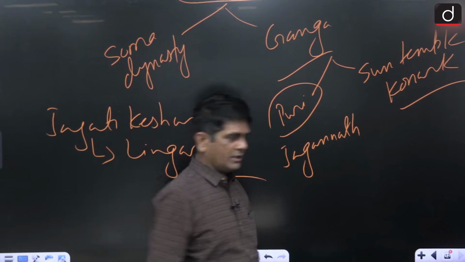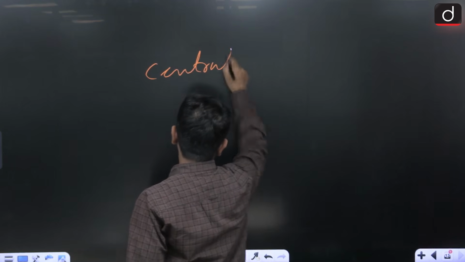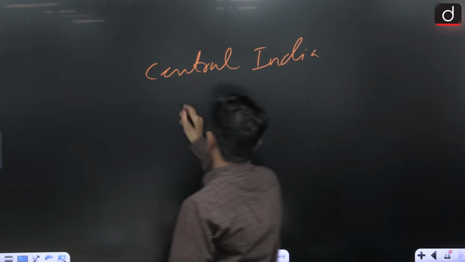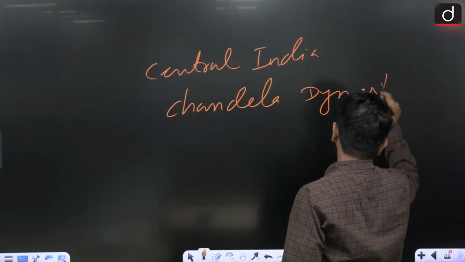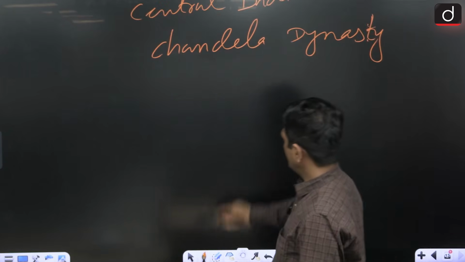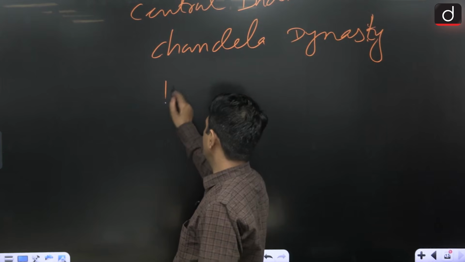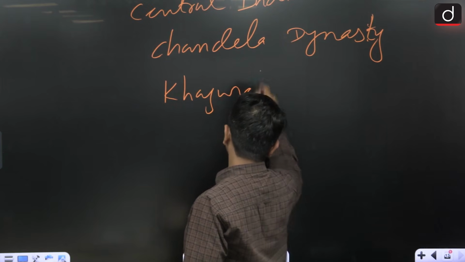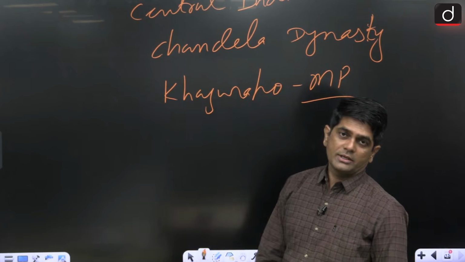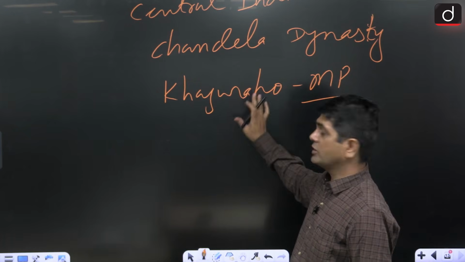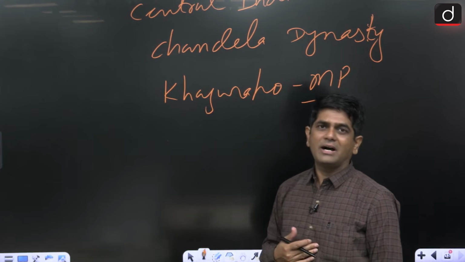So that was all about the Kalinga. Then moving towards Central India. In Central India, we have the Chandela dynasty. The Chandela rulers built several, multiple temples. Where? At Khajuraho. Khajuraho is in Madhya Pradesh, in the Bundelkhand region. There was a time when the total number of temples at Khajuraho was around 75. Right now, around 25 temples have survived.